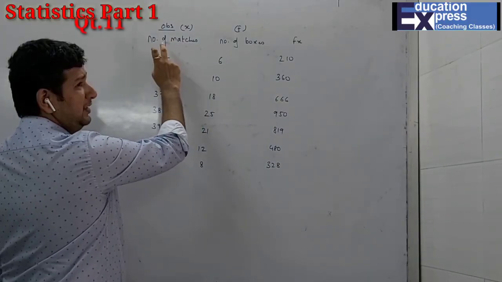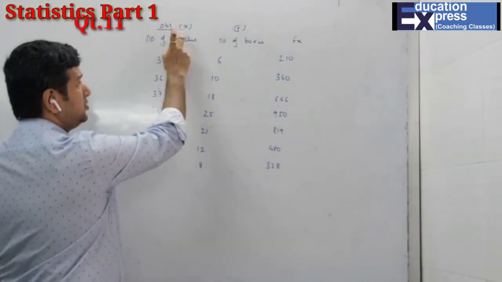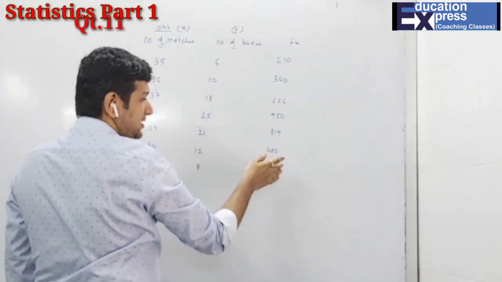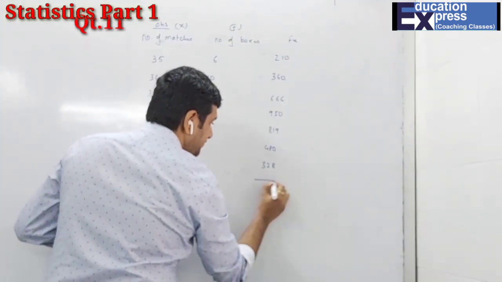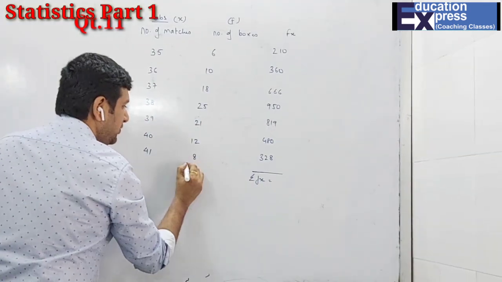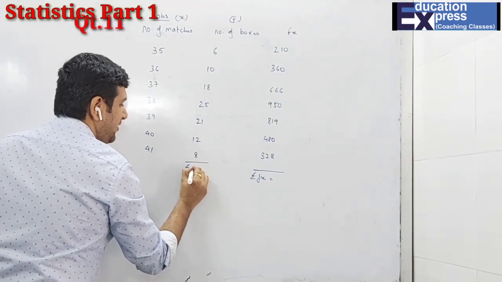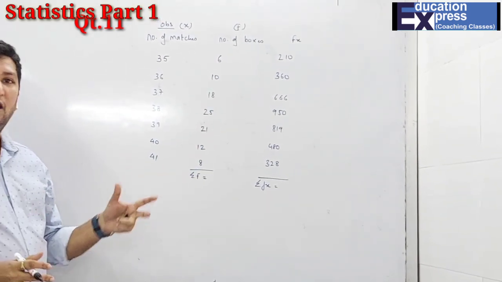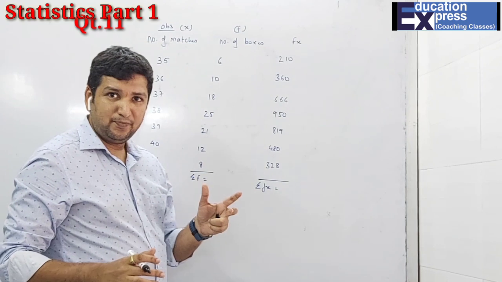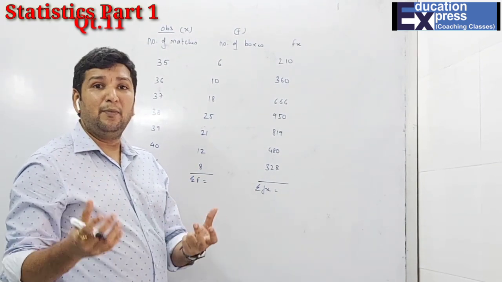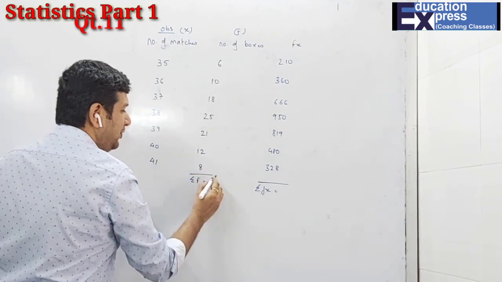We have seen that the number of matches is the observation, that is the X. The number of boxes is your F, and as a result we find Fx, which will give you sigma Fx, and this will give you sigma f. Even if you don't add this, we know that the total of all the matchboxes is 100, because we are observing matches and the number of boxes is 100. So sigma f is 100.